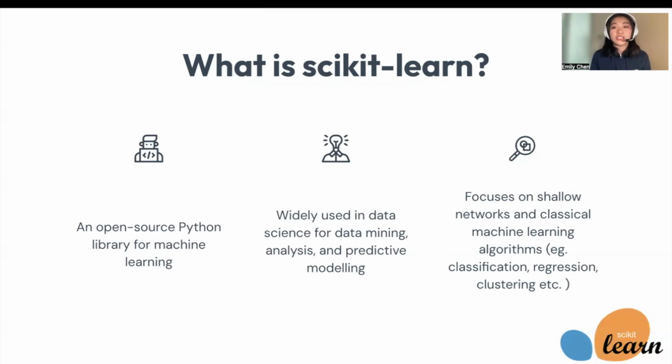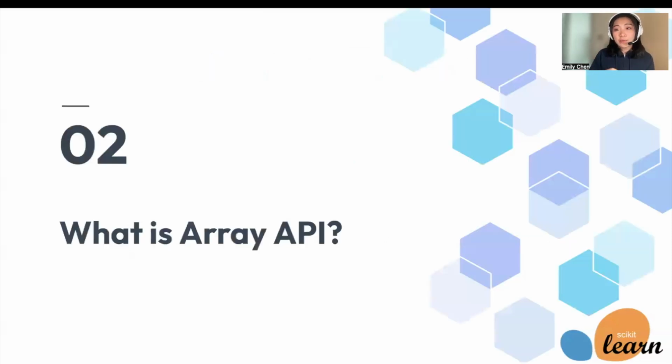Scikit-learn focuses on shallow networks as opposed to deep neural networks that a lot of people are familiar with these days, and it's quite popular. And therefore, scikit-learn is good at classical machine learning algorithms such as classification, regression, and clustering. So that was a very brief overview of what scikit-learn is. Let's talk about what is Array API.